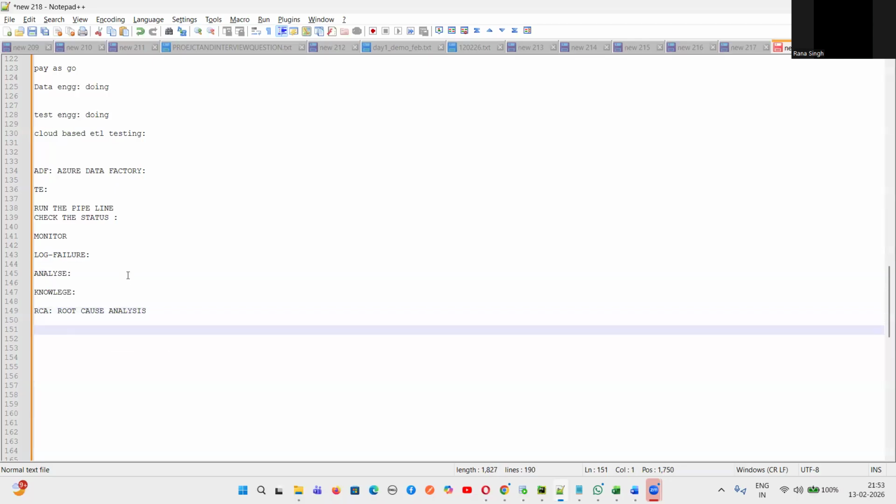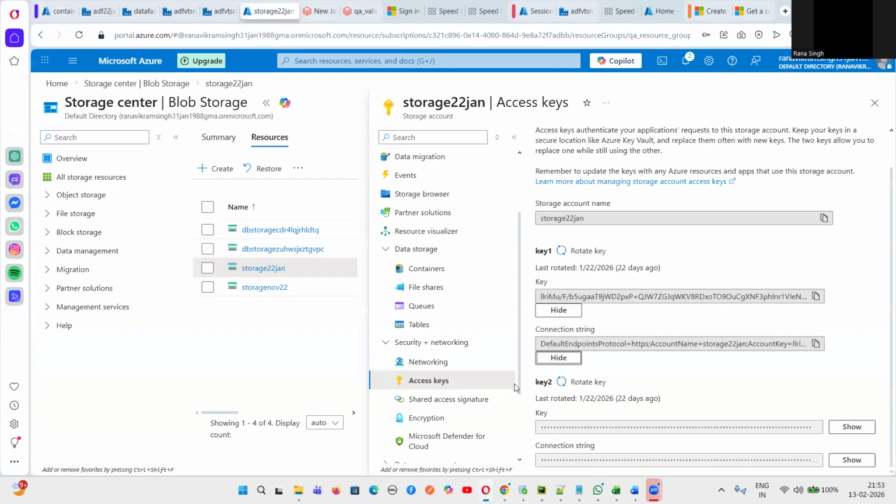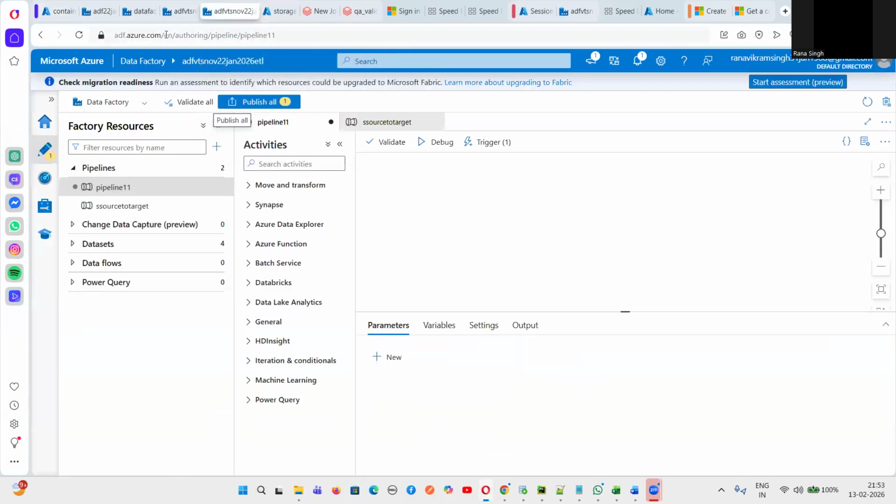So guys, nowadays they are asking this kind of question: how do you do it? Let's suppose you run the pipeline, you check the status and it has failed. Now what do you do? What will you answer? Let's suppose any workflow fails. So now what do you do? That is the question that will be asked nowadays.